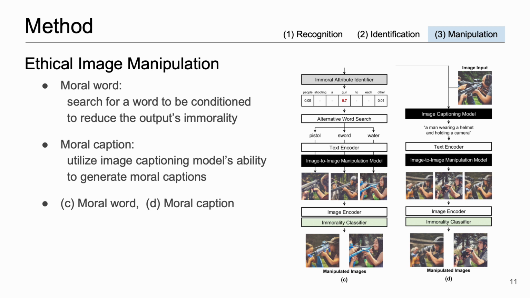For example, if the word gun is identified as an immoral cue in the text, our model selects alternative words such as pistol, sword, and water as conditions for generating a more moral image. Our model selects the best image as the final output by comparing the immorality scores of the generated images using these alternative words. In our experiment, we use Google's suggested search results, which reflect real searches that have been done on Google related to the query.